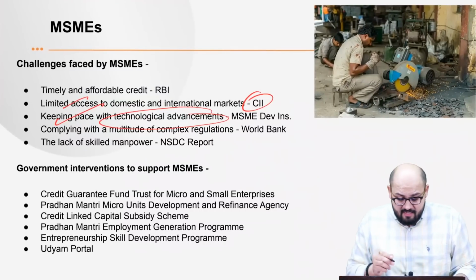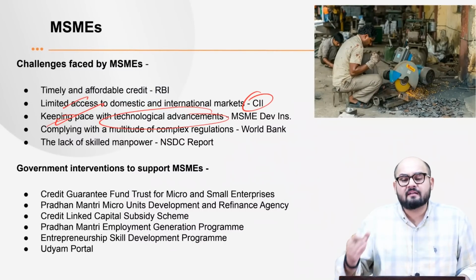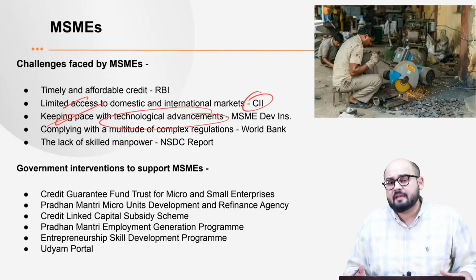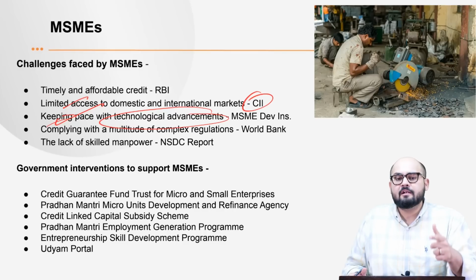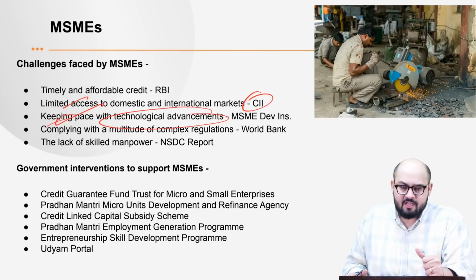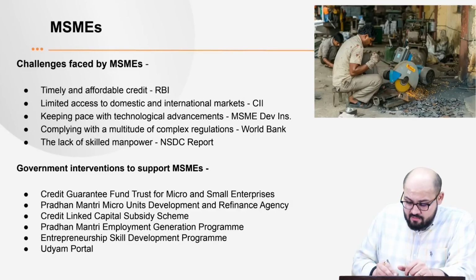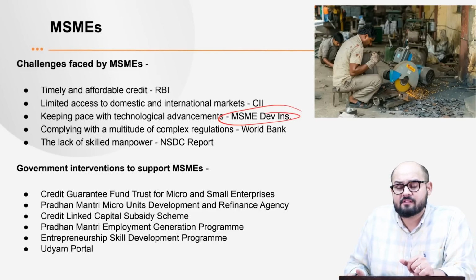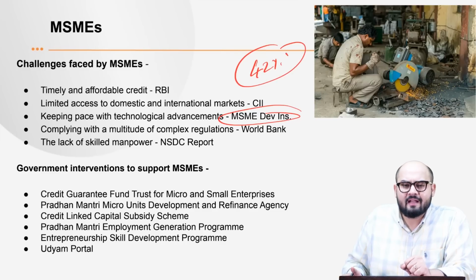So that is where they have difficulty accessing better technology. The larger companies have a good amount of resources, and that's the reason they're able to access technological upgradation. According to the MSME Development Institute data, almost 42% of the MSMEs find it difficult to access technology, right?